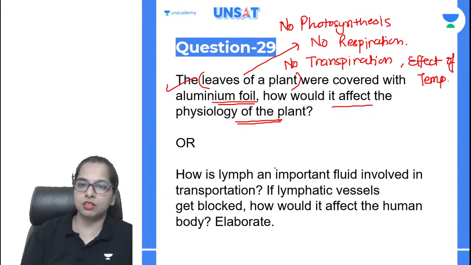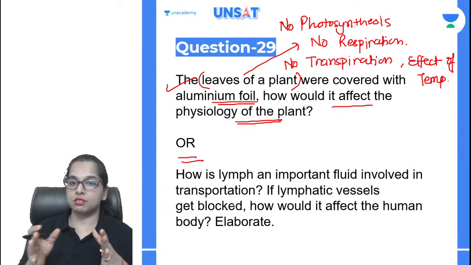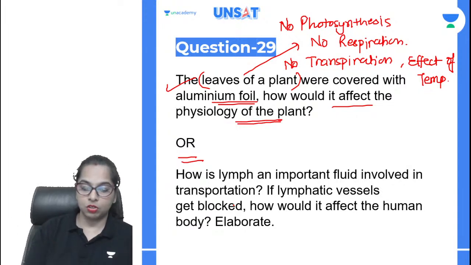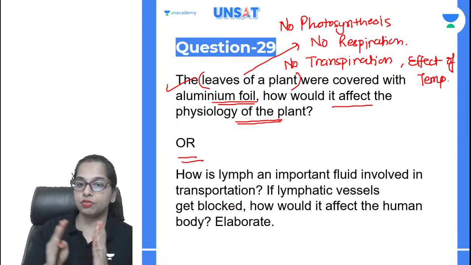Okay. So the answer is very simple. We will write the 3 points. You will get 1 mark for each. Okay. Then the next question: how is lymph an important fluid involved in transportation? If lymphatic vessels are blocked, how would it affect the human? So guys, see, here you have to just understand what lymph is and how it is involved in transportation. So lymph is carrying the digested and absorbed food, fat from the intestine, and draining the excess fluid. Okay, so this is the function of lymph.